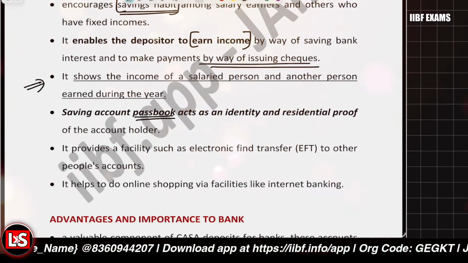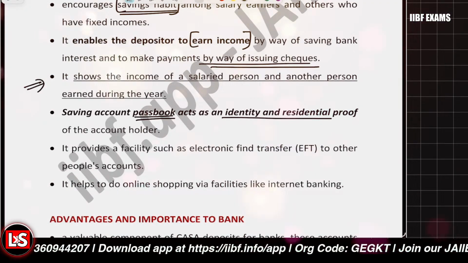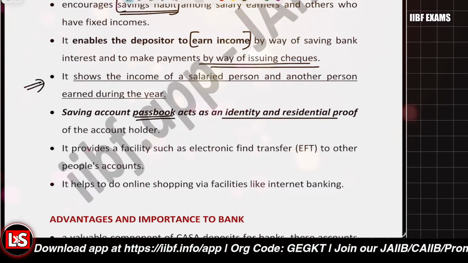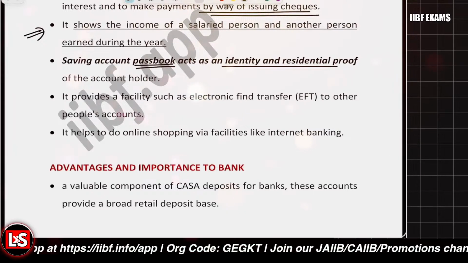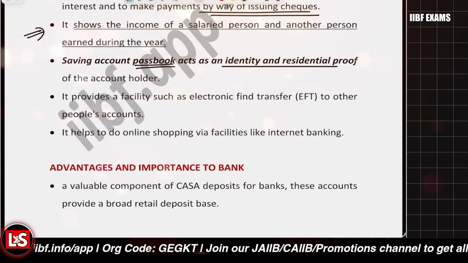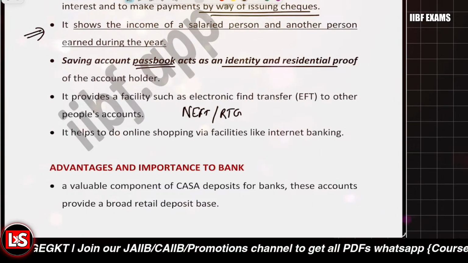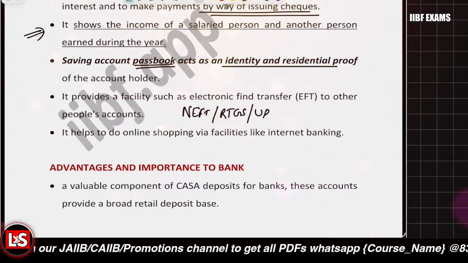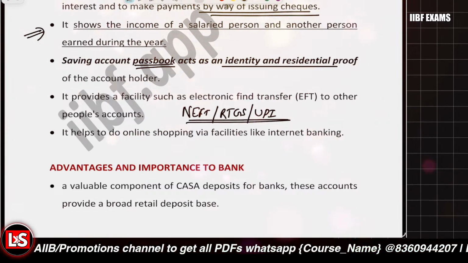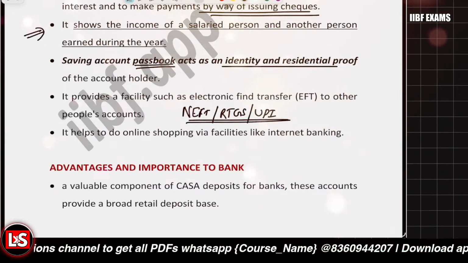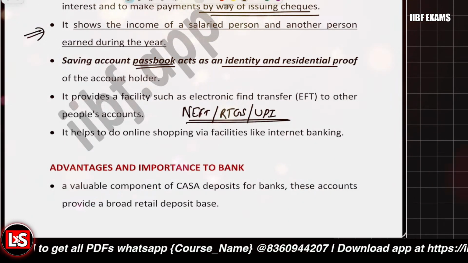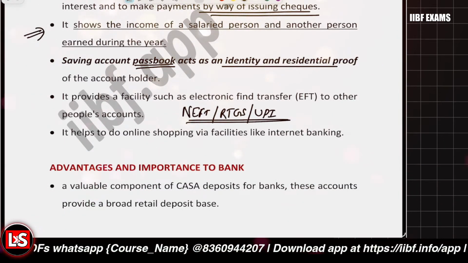The savings account passbook can act as an identity proof and residential proof for the account holder. And you are also allowed electronic transactions. You can participate in NEFT, RTGS, and UPI or online transactions through the savings account. Internet banking, online banking, and mobile banking facilities are available.